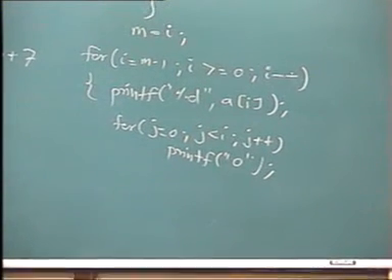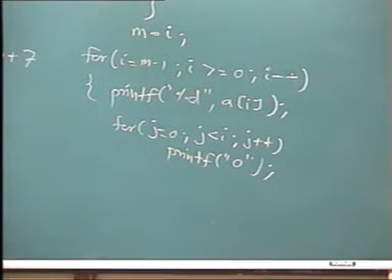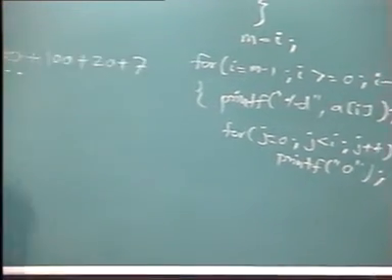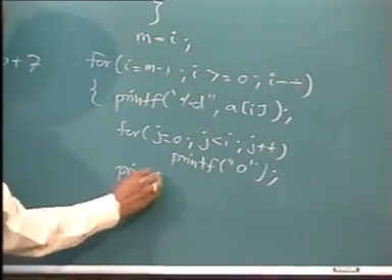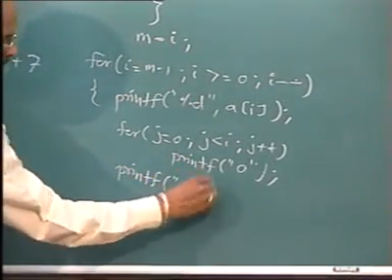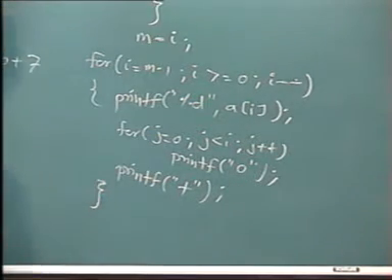Will it work? So first, as i is 3, three zeros will be printed, then you have to print a plus. So plus will be printed.